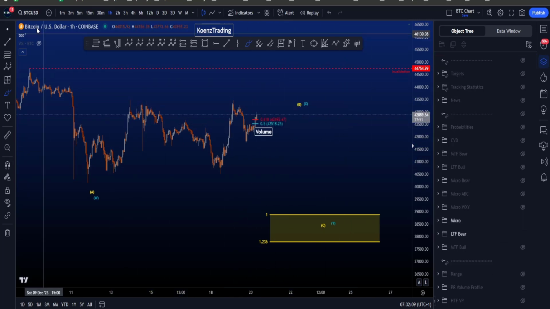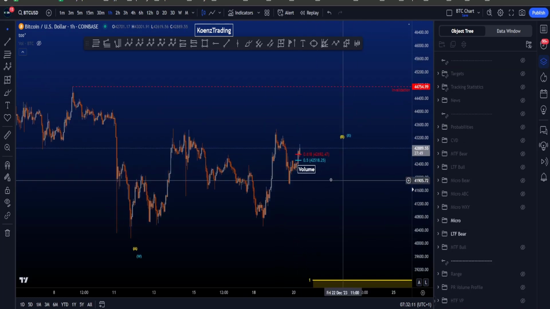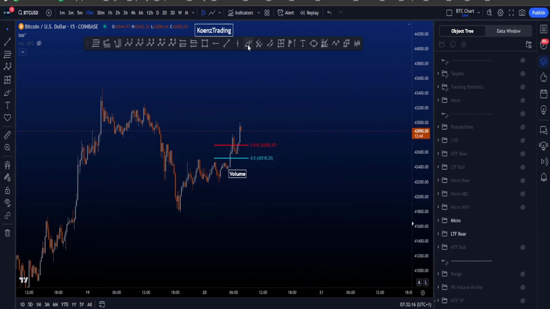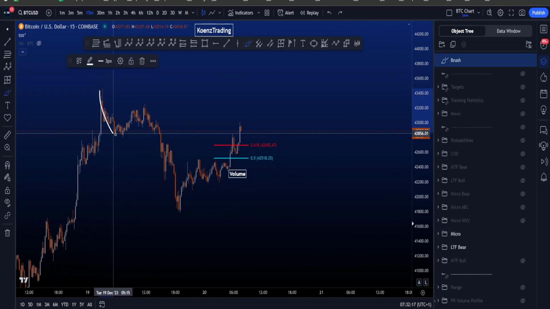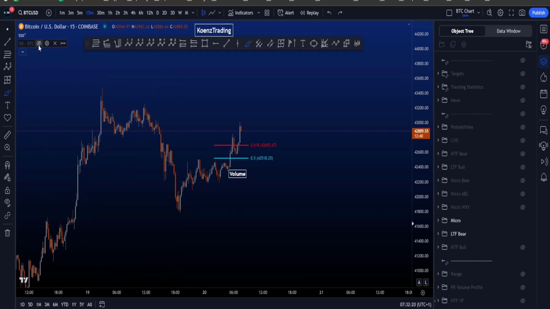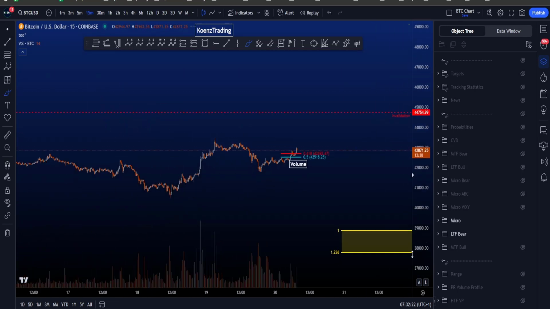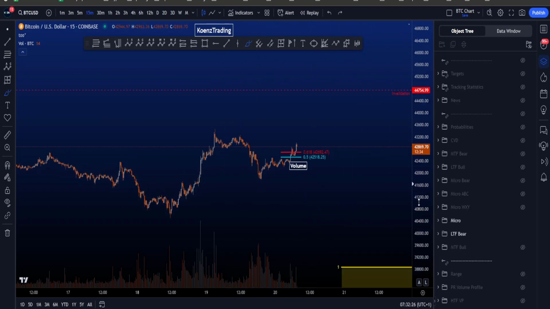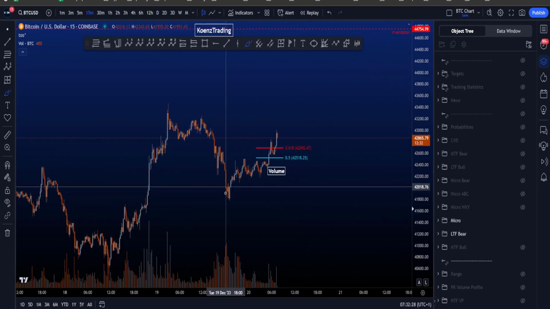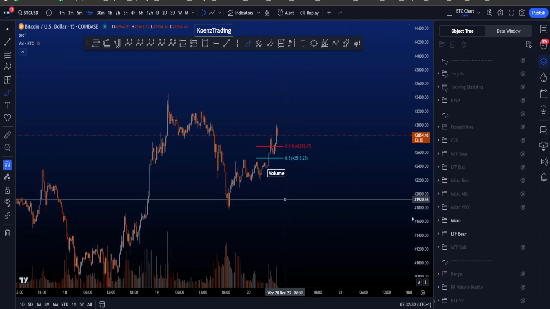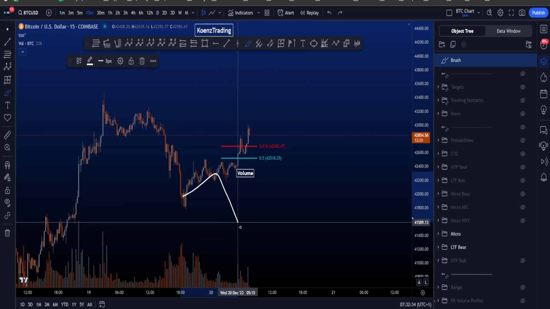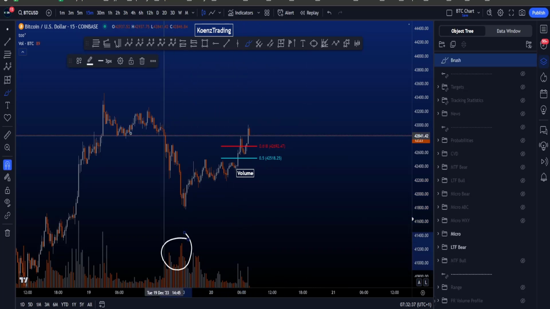And the reason is this 0.618 touch on the lower time frame. So on the 15-minute here, we have this high and price moved to the downside. And if we're looking for an impulse to the downside in, let's say, a wave C, which is an impulse by itself, 1, 2, 3, 4, 5, of course, then what we want to see is a wave 4 and a wave 5, but we never got a 4 and a 5 to the downside. And the reason I was then looking for a 4 and a 5 is because of the volume.